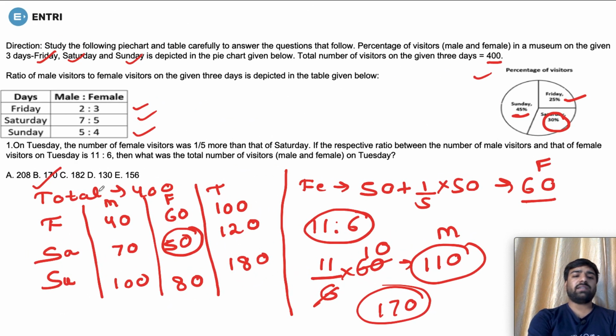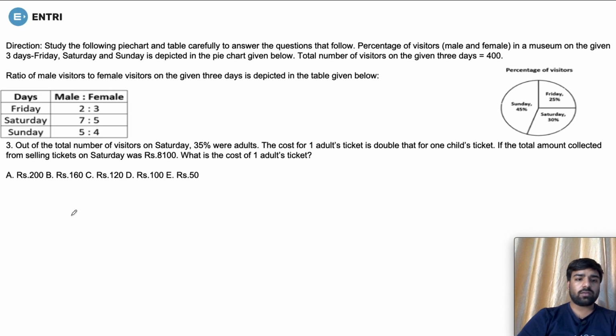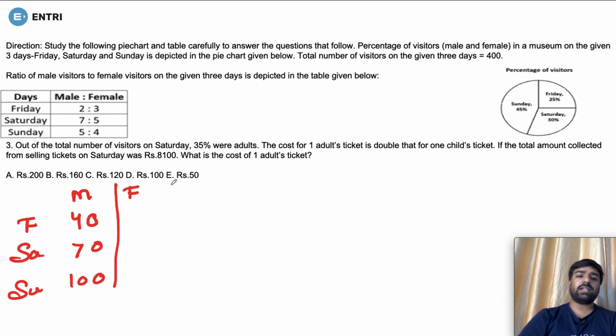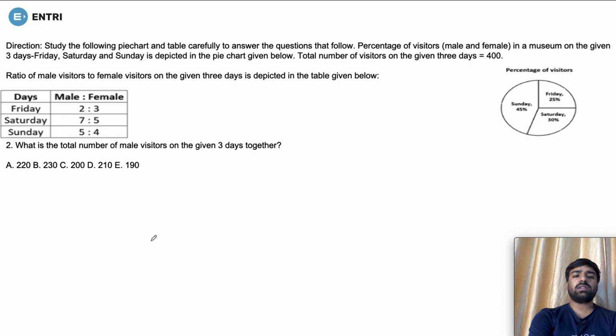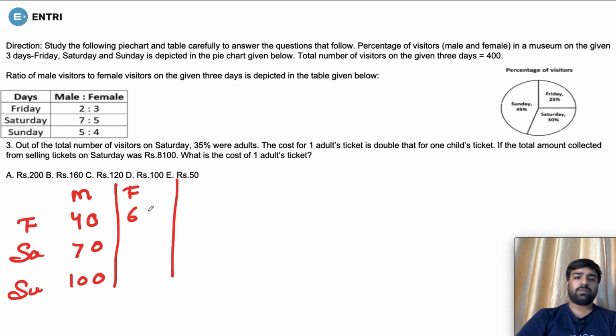So for Friday, Saturday, Sunday, we had the number of males as 40, 70 and 100. These were the total number of males for Friday, Saturday, and Sunday. If we talk about females and the total value, the number of females were 60, 50 and 80. And the totals are 100, 120 and 180.